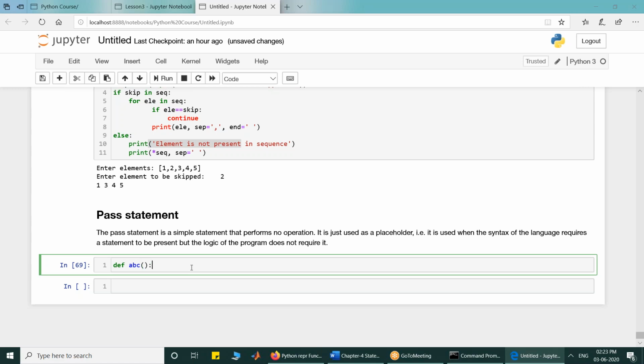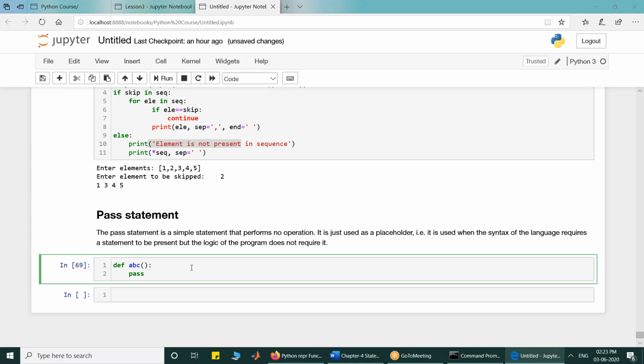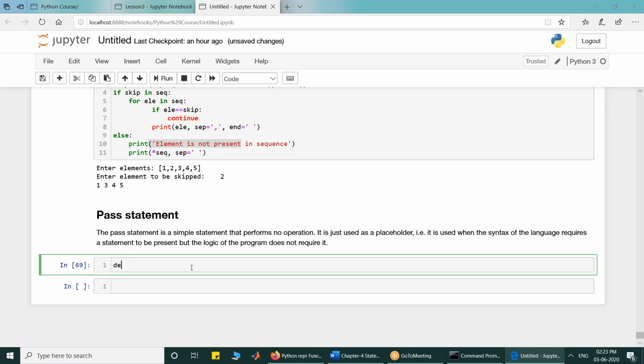Generally it is used as a dummy. Like if I make a function ABC and I put pass, at the moment I do not want to create the body of ABC, but later on I will do it. So that's why the pass statement is used. It is a null statement.